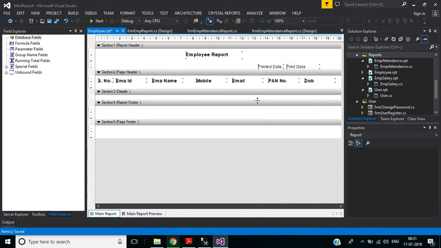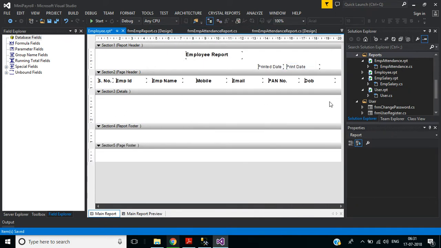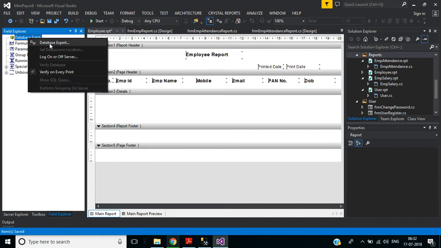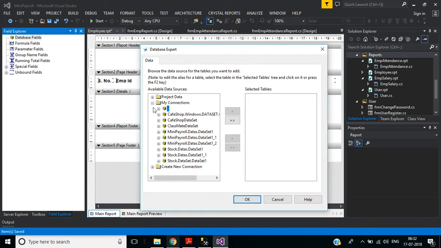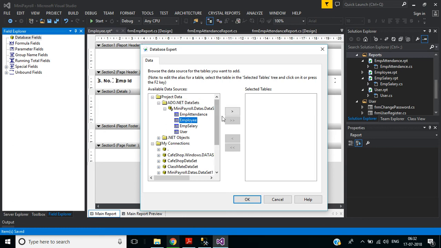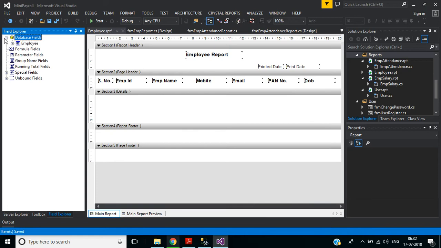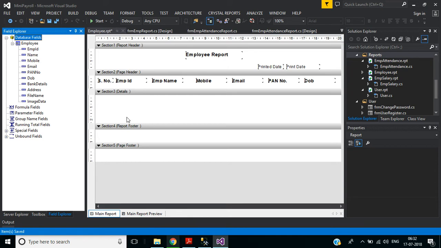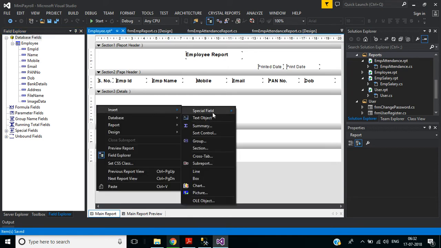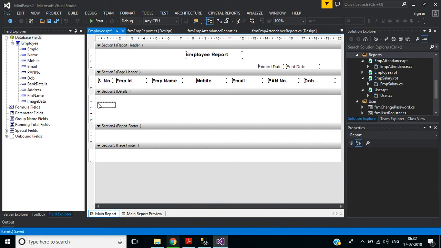Okay. Now in detail section we have to display the data from the SQL table. Okay, for that right click here database fields, right click database export. In that expand this project data ado.net data sets. Okay, here already we have employee table, so click this button, it will come this side, click OK. Now we have employee table here. Okay, now serial number we don't have in this table, so right click insert special field. Here we have record number.